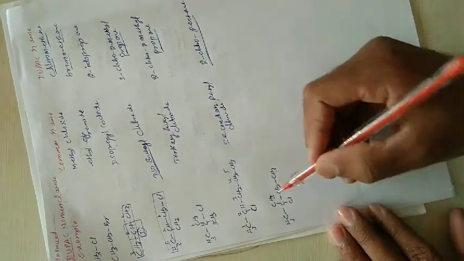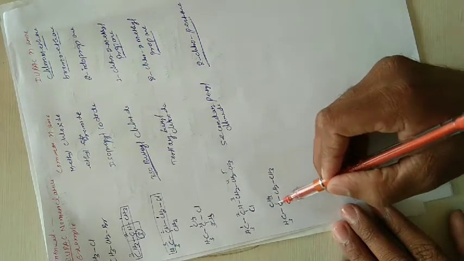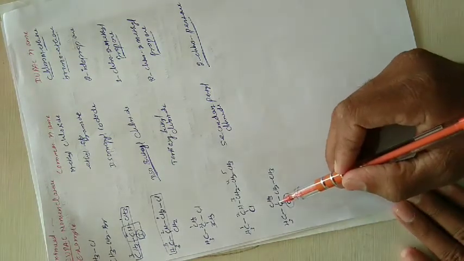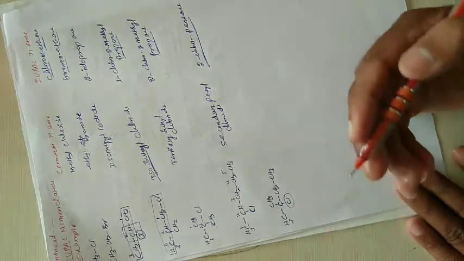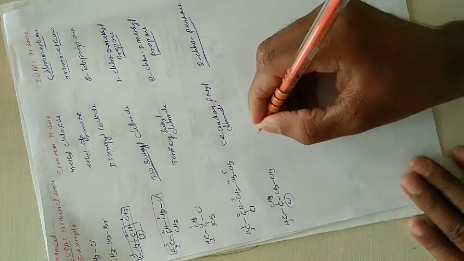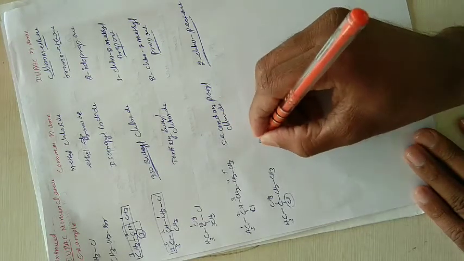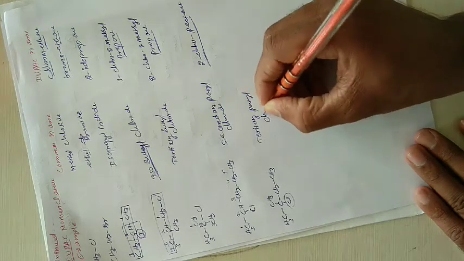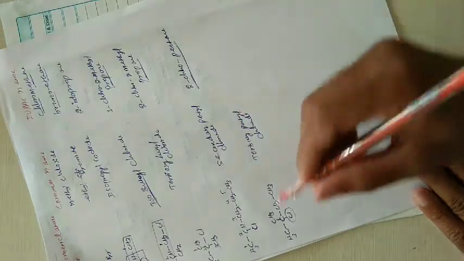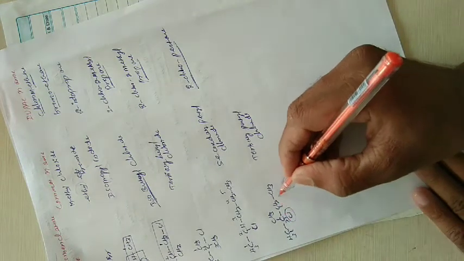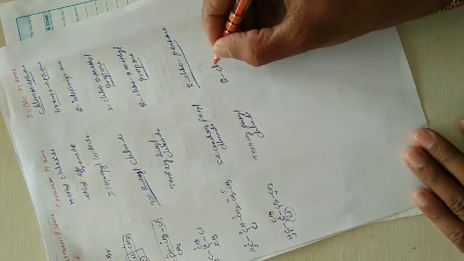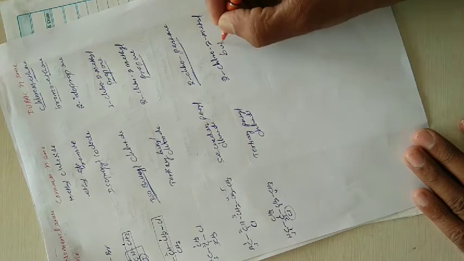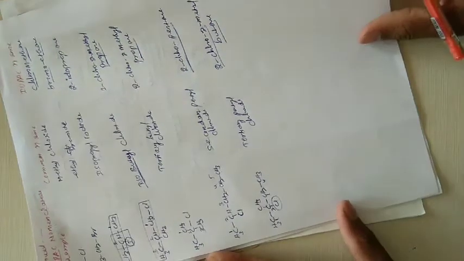Next one, see here, CH3 and here C. Which halogen is there? Chlorine is a halogen. This chlorine is attached to a carbon that does not contain any hydrogen atom, so it acts as tertiary. Total 5 carbons: tertiary pentyl chloride. Next, the IUPAC nomenclature: numbering is 1, 2, 3, 4. The IUPAC nomenclature is 2-chloro-2-methyl butane.